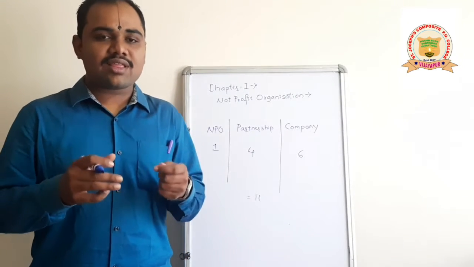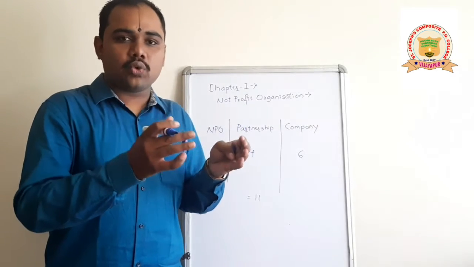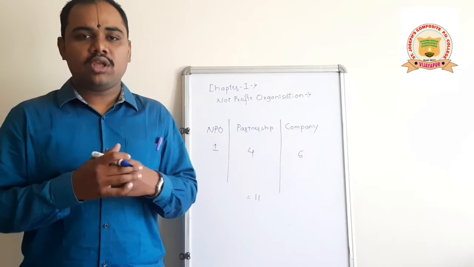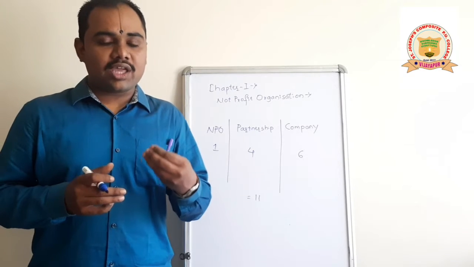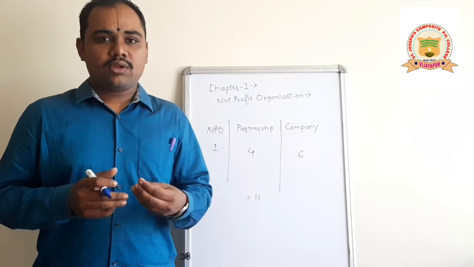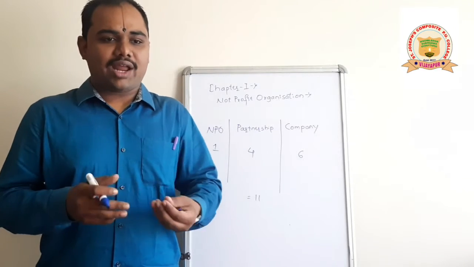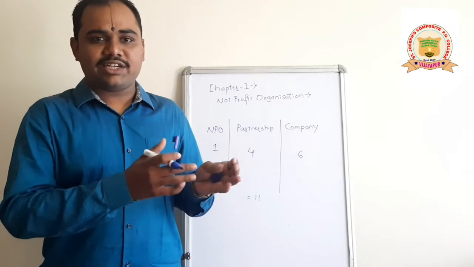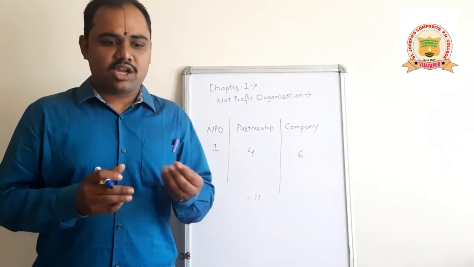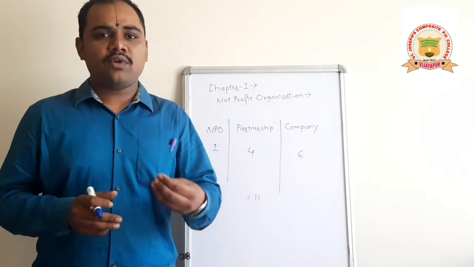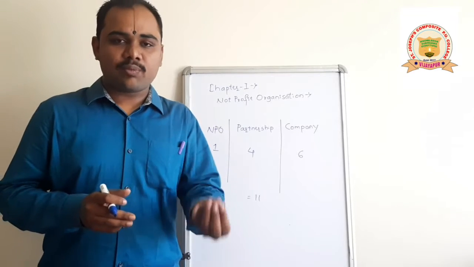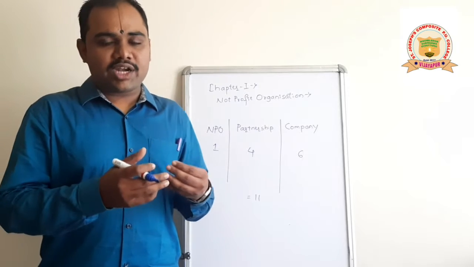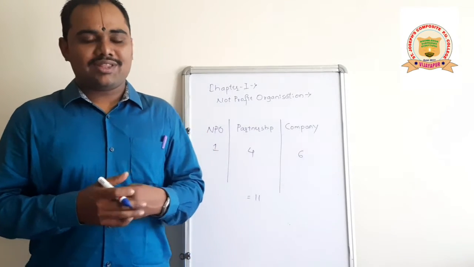The third one is the sole objective, the sole aim of this not-for-profit organization: it is working for the society free of cost or at some nominal cost. It will not work with an intention of profit earning. It will work with an intention of serving. Service motive it is. Coming to the important sources of income, there are many.